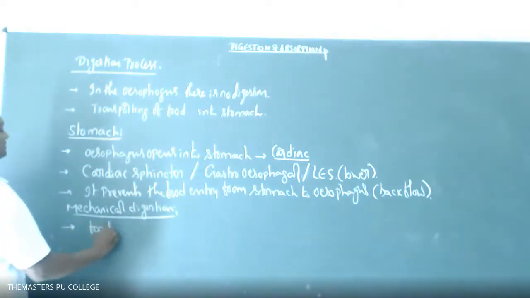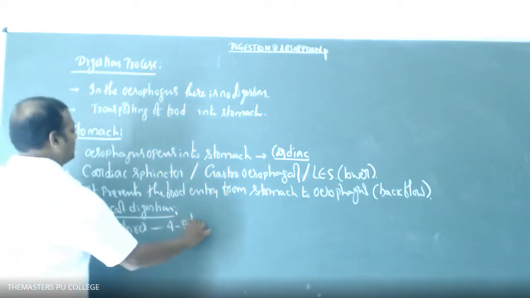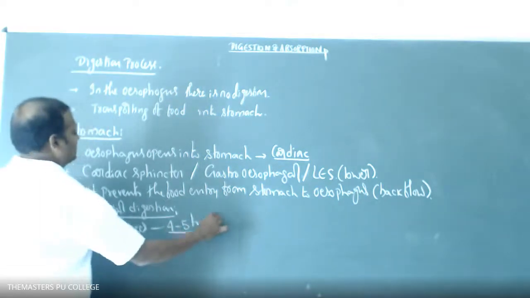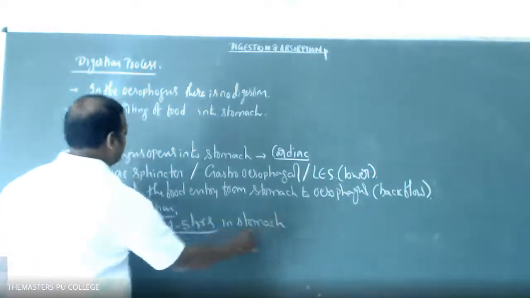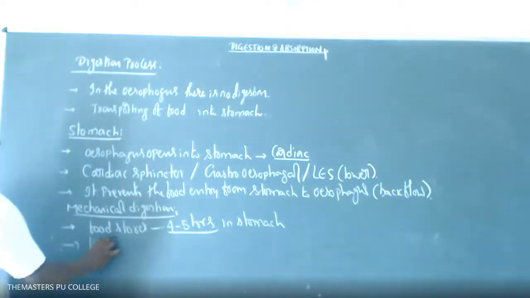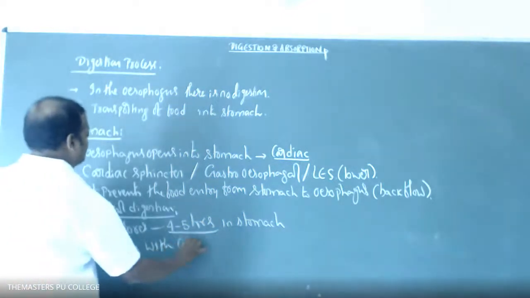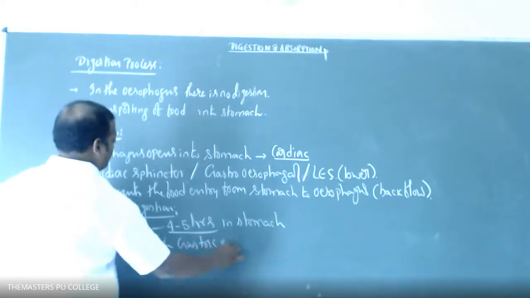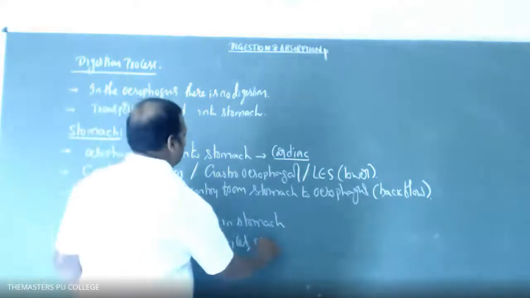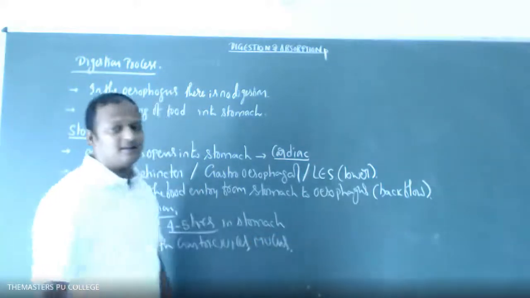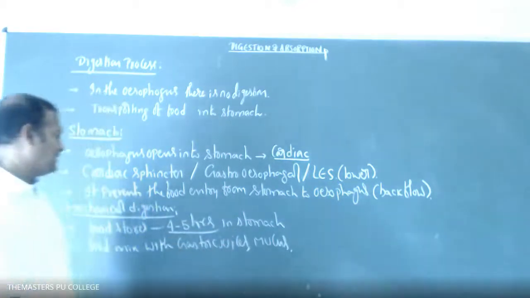Food stays 4 to 5 hours in the stomach, and the food is mixed with gastric juices and mucus and all the secretions of the stomach. The food is completely mixed, right, students?